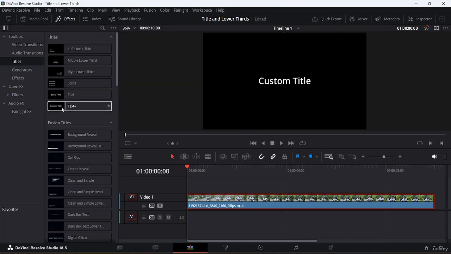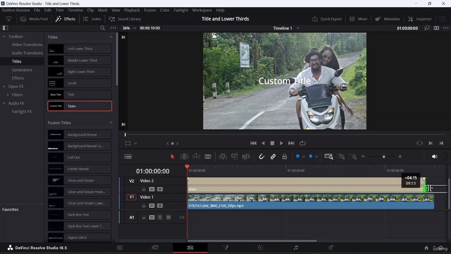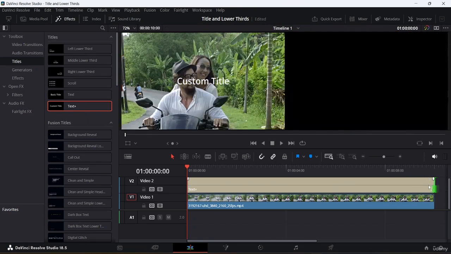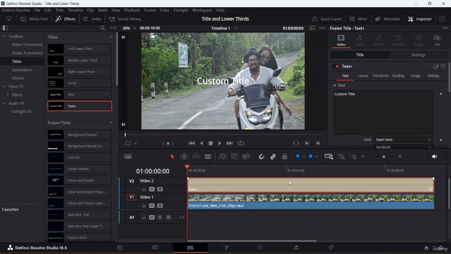I will click on this Text+ option and drag and drop it down right over here. Once I have my text, I'm going to increase the text size. Let's select the text. Once you have selected the text, you can see here that you can put in whatever kind of text you want.